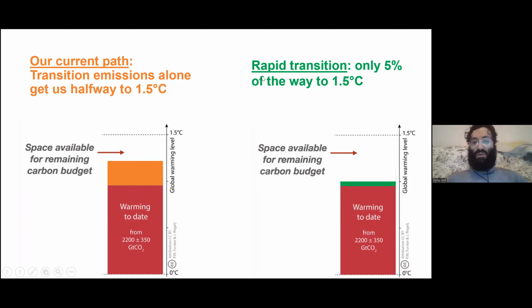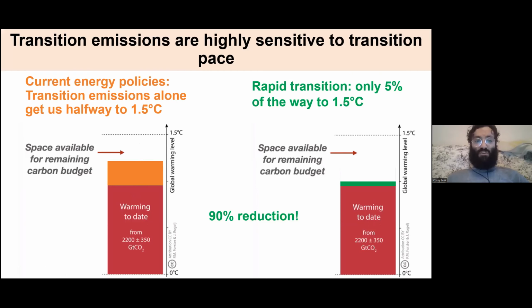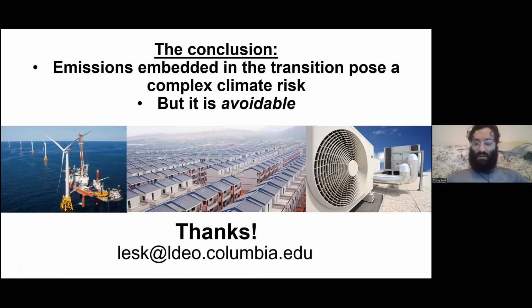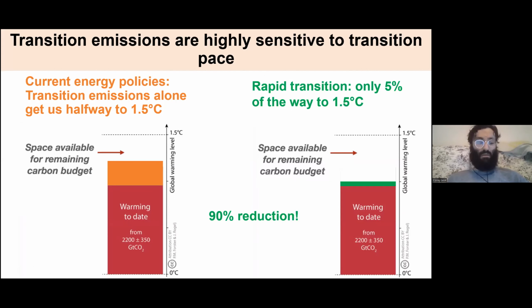But the good news is if we increase the ambition and actually get on a 1.5 degree transition path, then the embedded transition emissions are only 5% of the way to 1.5. So I guess that's a 90% reduction in the problem.